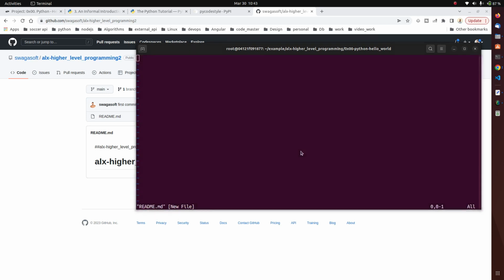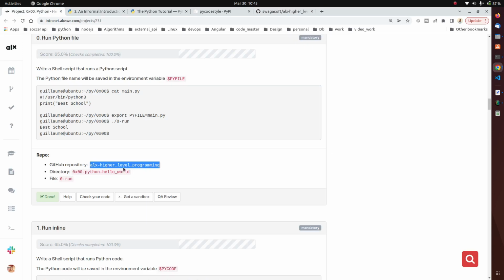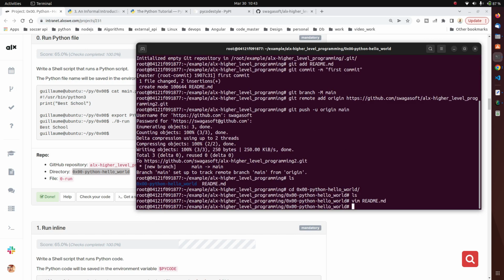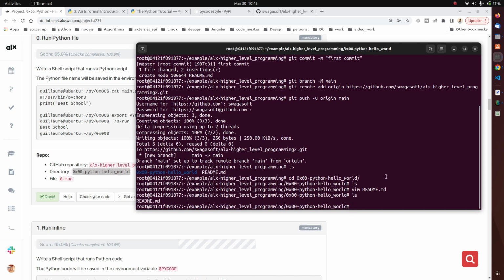Okay, so let me go back to my project folder, and I'm going to copy this, i for insert, then paste here, then save the file. Okay, so if I do ls now, you should see I now have what? My readme.md file.